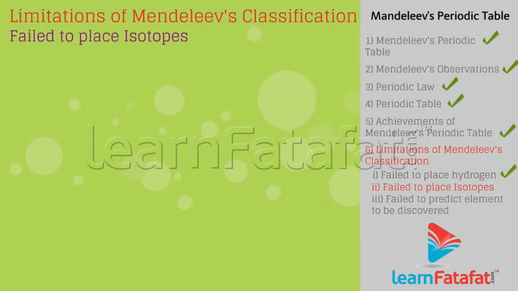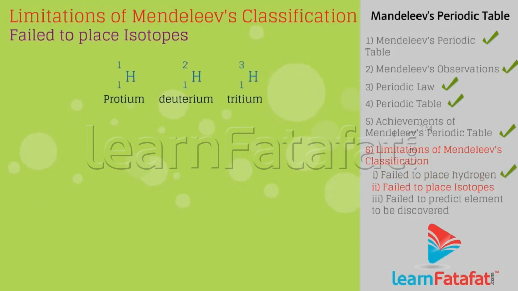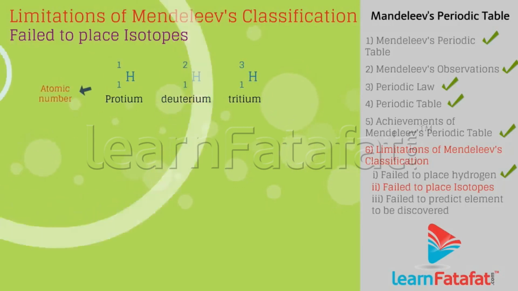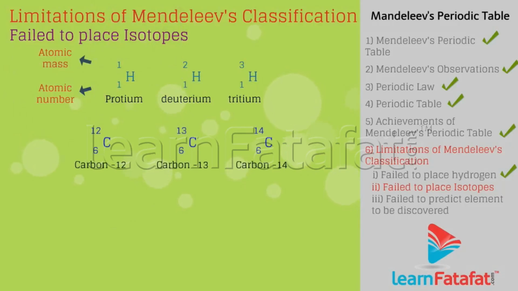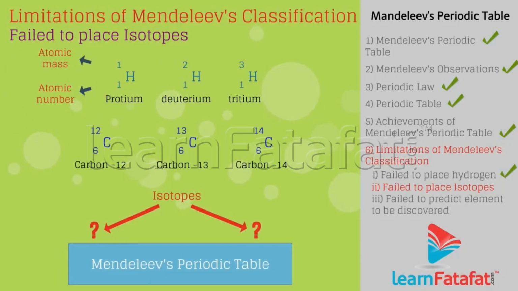Failed to classify isotopes. Elements that have the same atomic number but different mass number are called isotopes. Mendeleev's periodic table failed to place these isotopes.